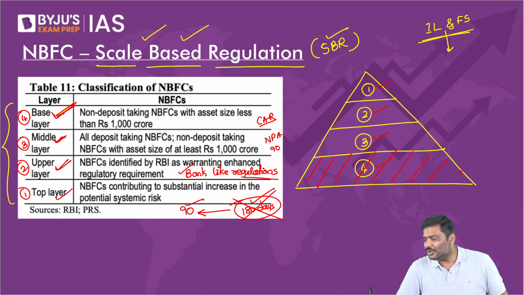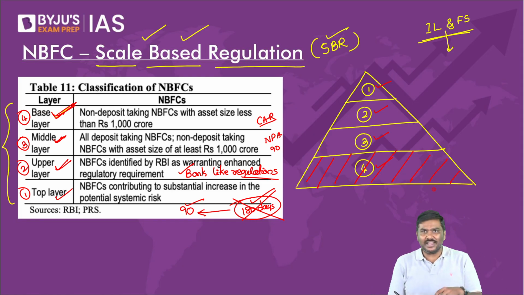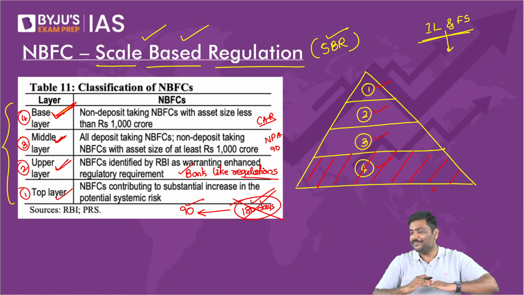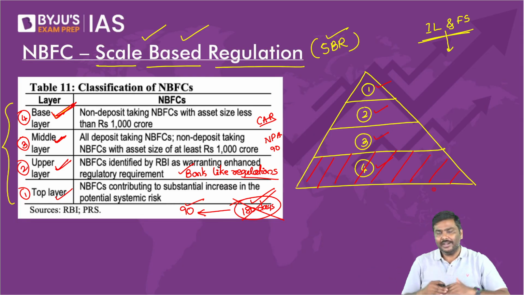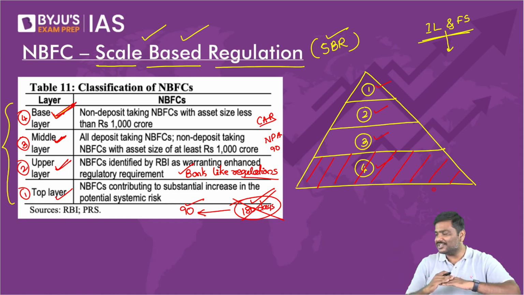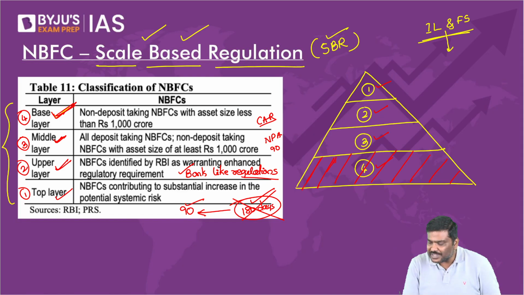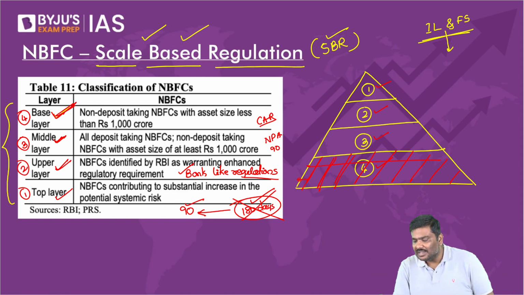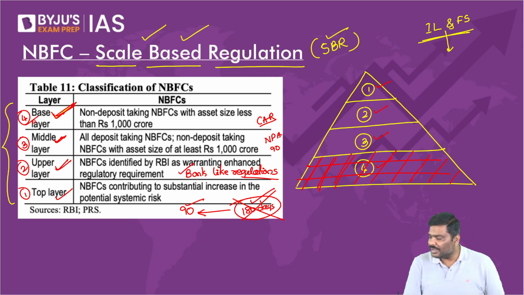Why do we generally arrange this in a pyramidal structure? Because the largest area of a pyramid is at the base. That is the reason the base layer is placed right at the base of the pyramid.